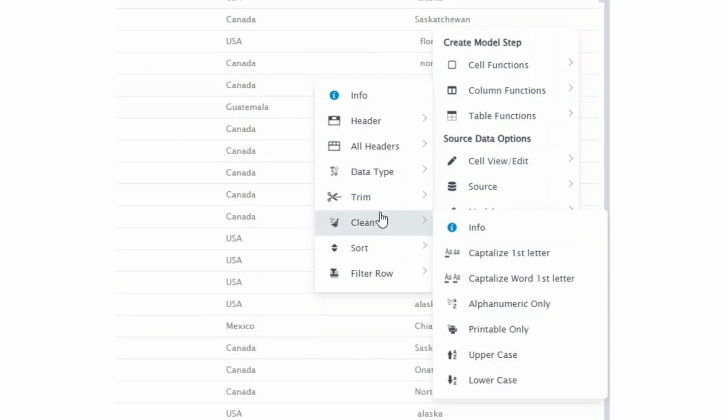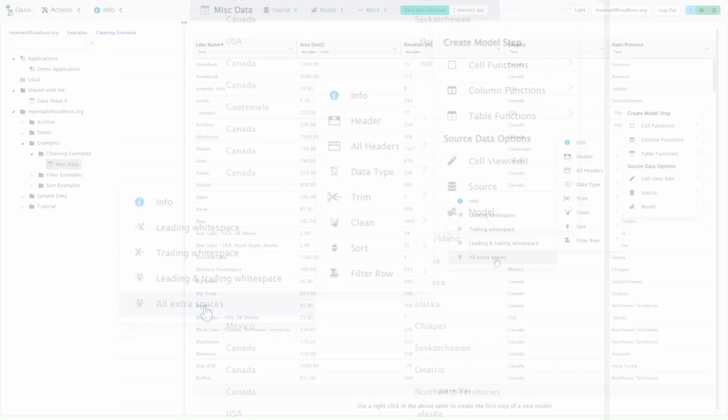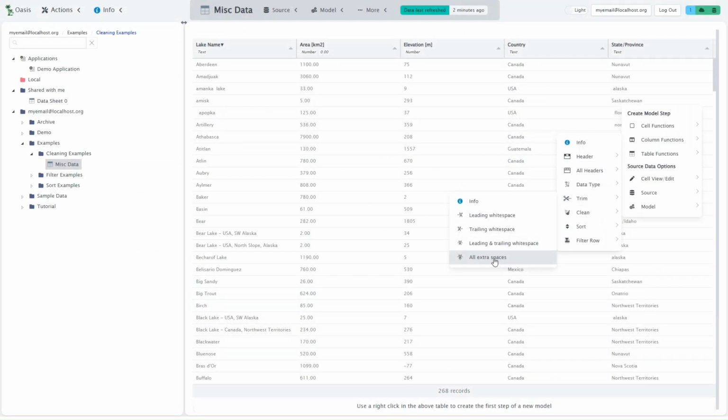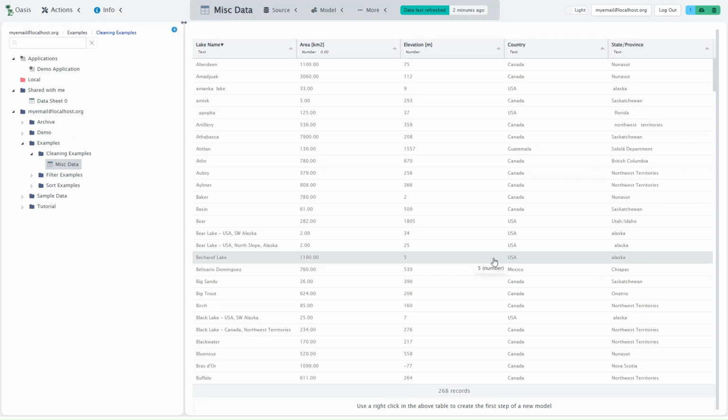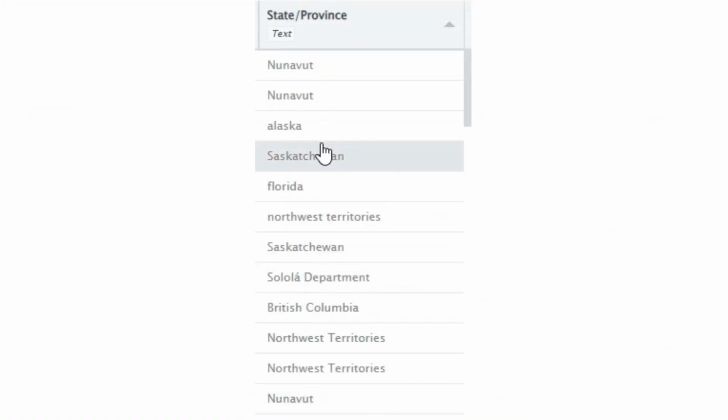This removes any leading and trailing spaces. Also, two or more space characters in a row are replaced with a single space character. We've now created a new model, and the output looks better. The extra leading spaces can no longer be seen.